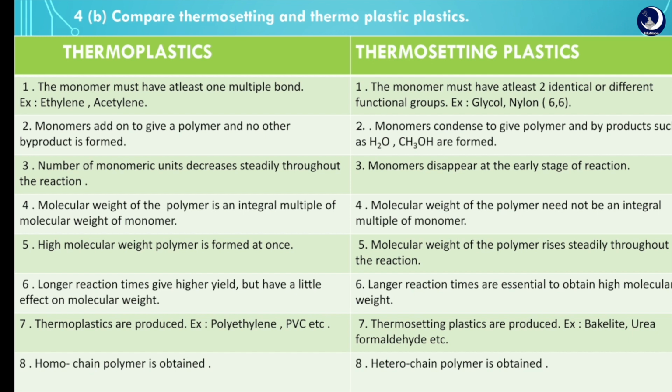In thermosetting plastics, high molecular weight polymer is formed at once. In thermoplastics, molecular weight of the polymer rises steadily throughout the reaction. In thermoplastics, homochain polymer is obtained. In thermosetting plastics, heterochain polymer is obtained.